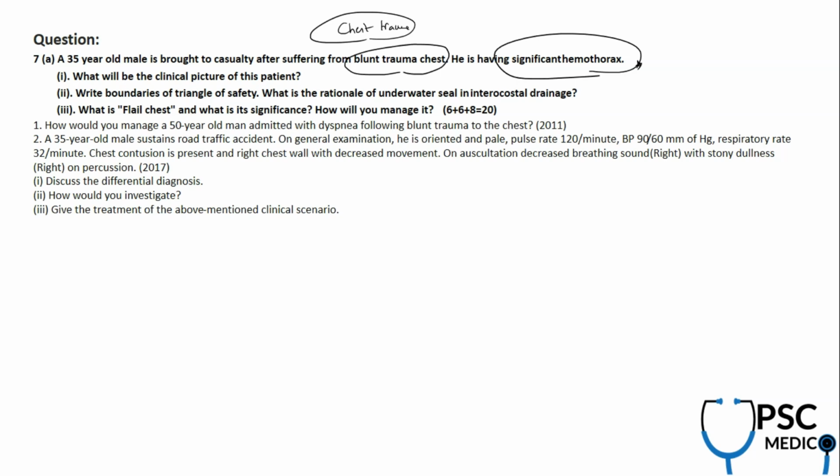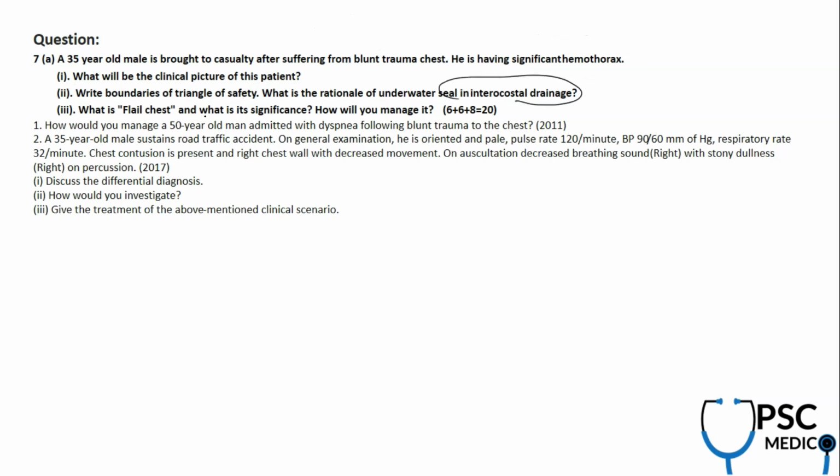So what will be the clinical picture? How will the patient progress in due course? And there is a clinical anatomy question here. What are the boundaries of the triangle of safety, and why do we do underwater seal in case of intercostal drainage? Why do we put it underwater? And finally, what is a flail chest, what is its significance, and how do you manage it?